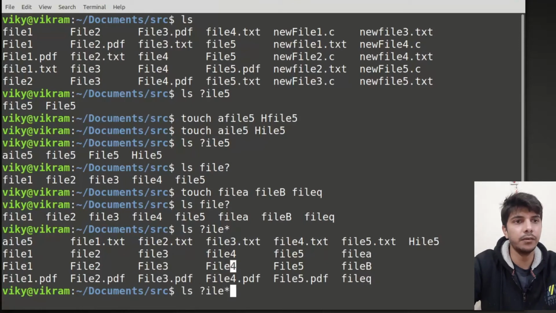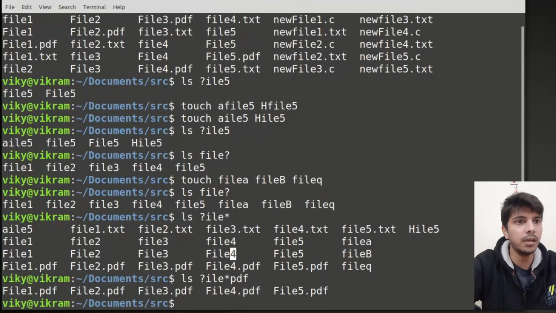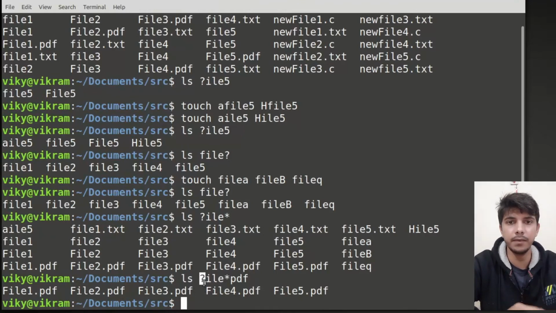Okay, but if I do, let's just say it should end with the PDF. All right, so if you see, all these files are ending with the PDF. All these files have ILE in it, and also the question mark means it can be any other character. Okay, so this is about using the question mark. Basically, in place of question mark, it tries to match with every other possible character. Okay, and also note that question mark must have a character.